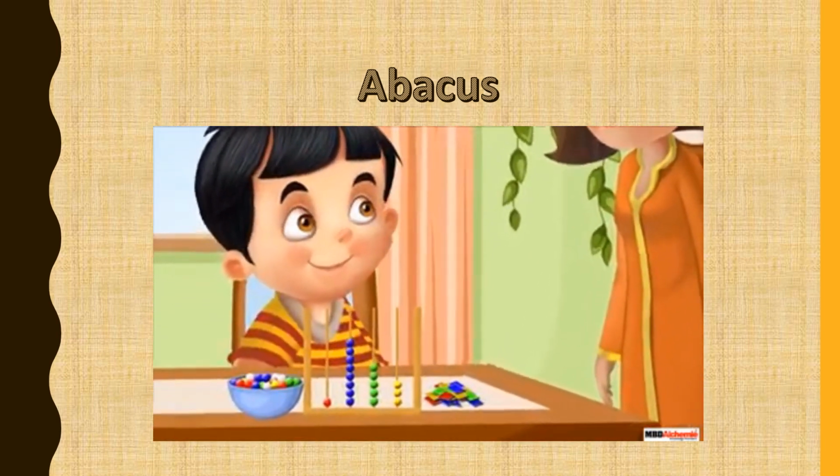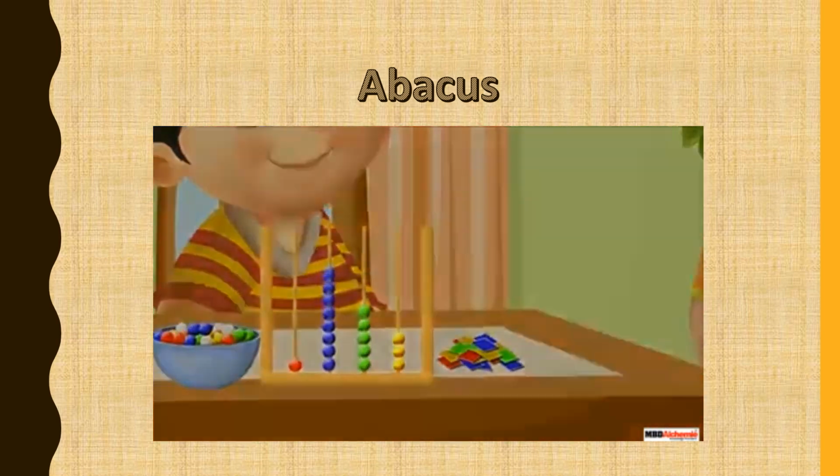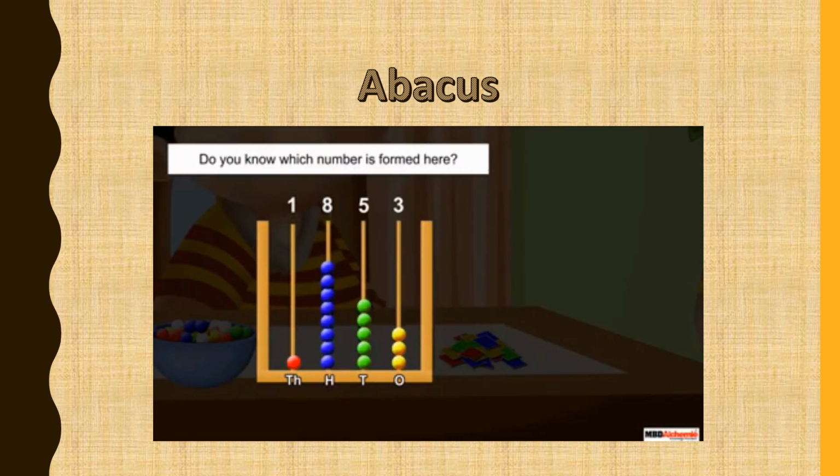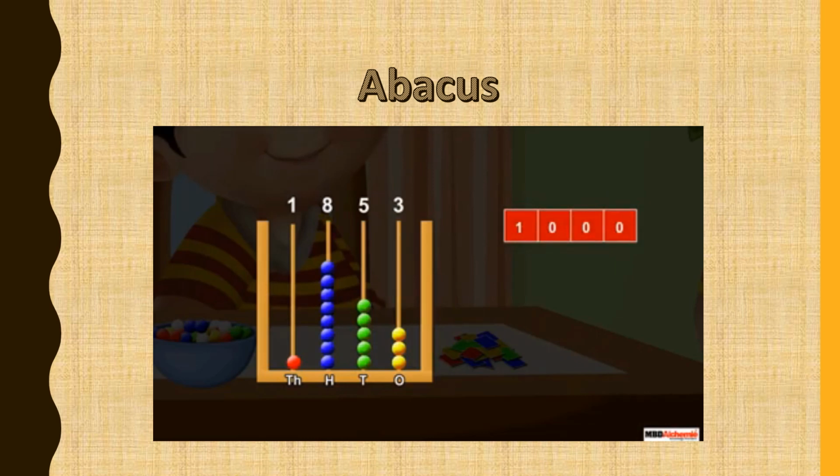Let's see which number he has represented on the abacus. There are 3 yellow beads in the 1's spike, 5 green beads in the 10's spike, 8 blue beads in the 100's spike, and 1 red bead in the 1000's spike. Do you know which number is formed here? 1 red bead in the 1000's spike represents 1,000. 8 beads in the 100's spike represent 800. 5 beads in the 10's spike represent 50.